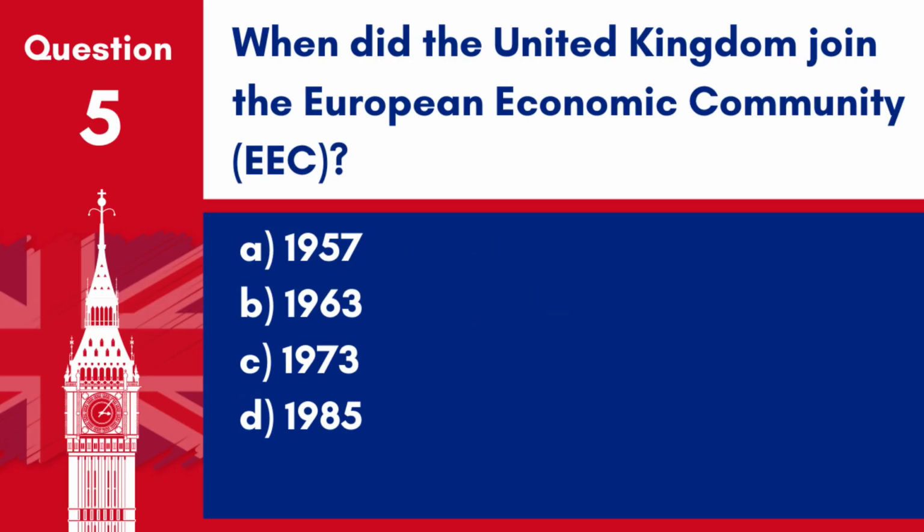Question 5. When did the United Kingdom join the European Economic Community, EEC? A. 1957, B. 1963, C. 1973, D. 1985. Answer: C. 1973. The United Kingdom joined the European Economic Community, which later became the European Union, in 1973.